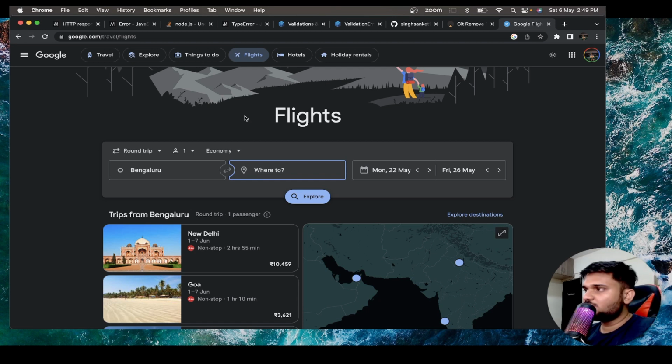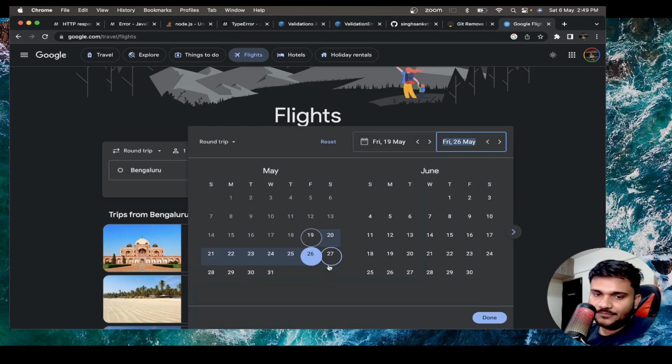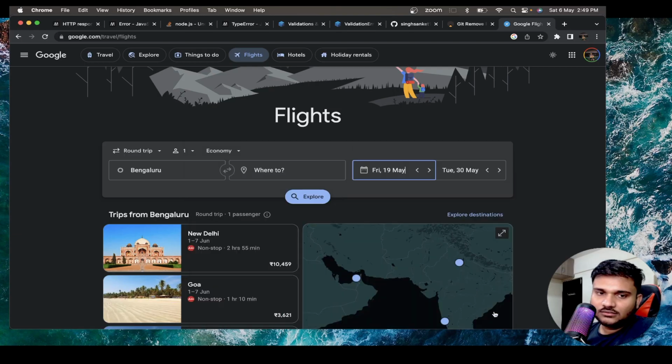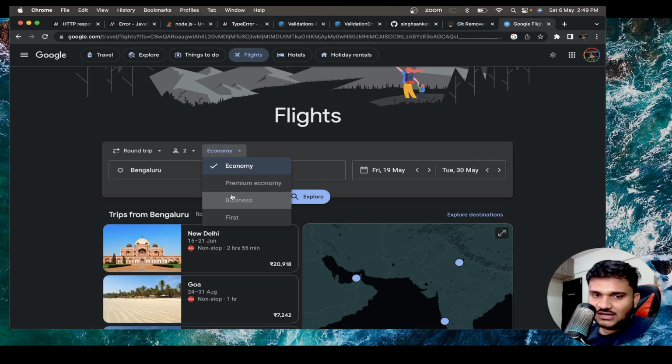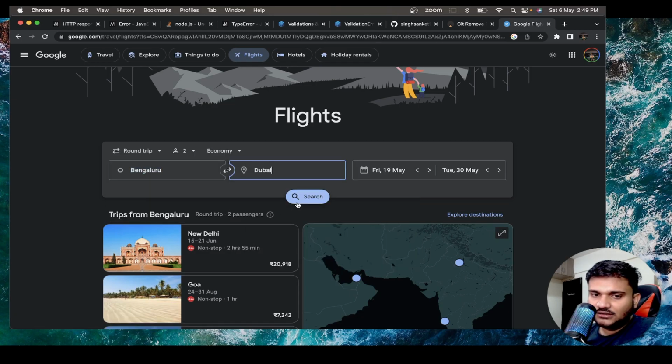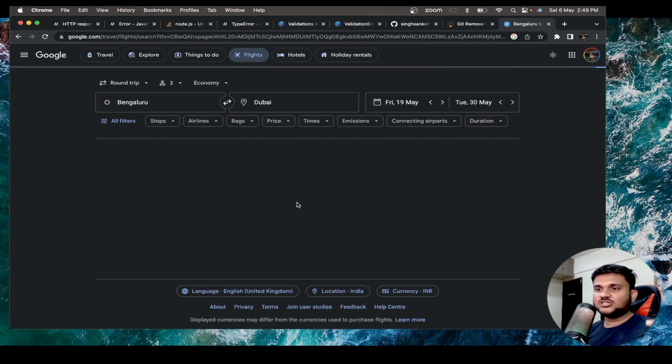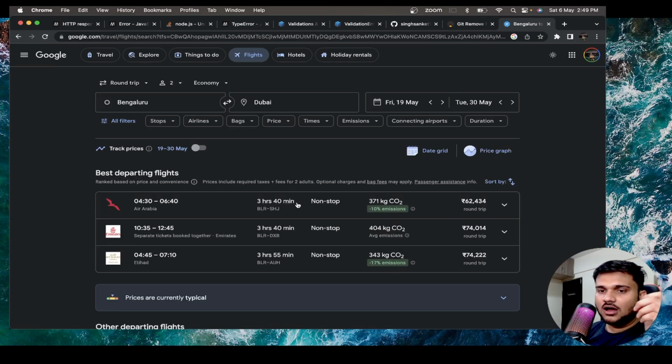For example, people should be able to actually search for flights. For example, they can give some custom date, right? Then they can give number of persons. They can give class, economy, premium economy, business, first, whatever it is. They can give the starting destination, they can give the ending destination, and then they can search for it. So we need to prepare the whole project so that we have API calls where people can search for corresponding flights.